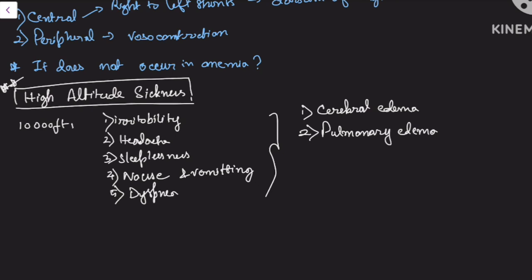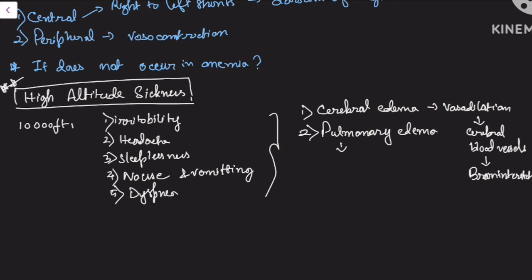Due to hypoxia, there is vasodilatation. Vasodilatation of what? The cerebral blood vessels. As the cerebral blood vessels are dilated, more blood will be present there. This will cause increased capillary pressure also. This increased amount of fluid from the capillary will be transmitted to the brain interstitium, and so there will be cerebral edema. Do you understand this?